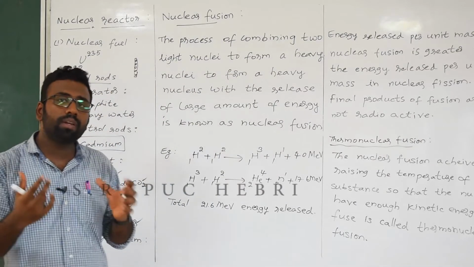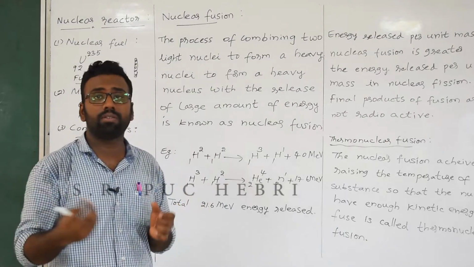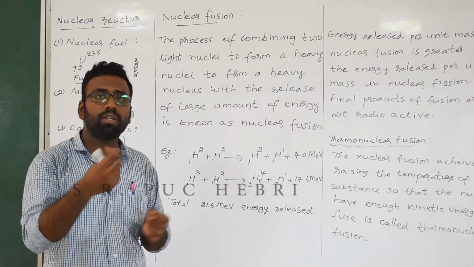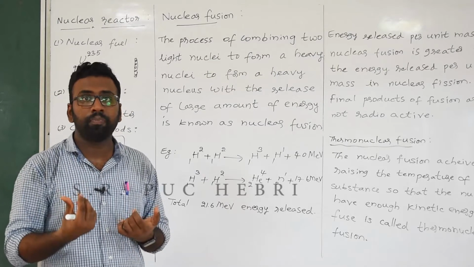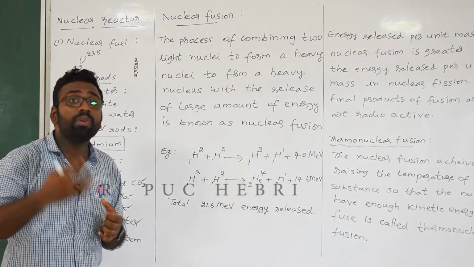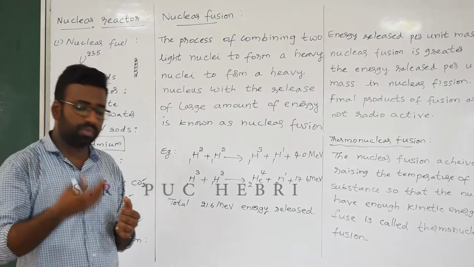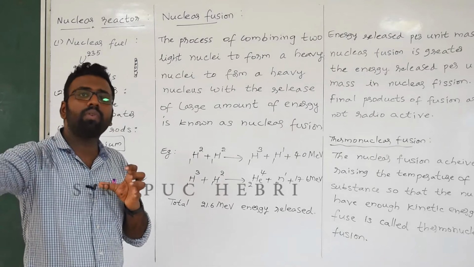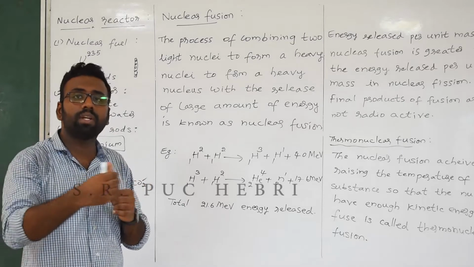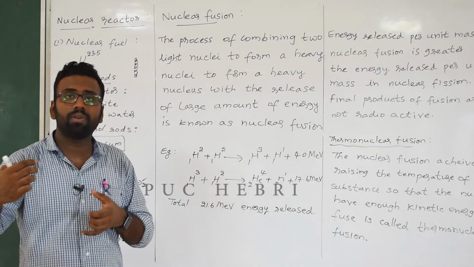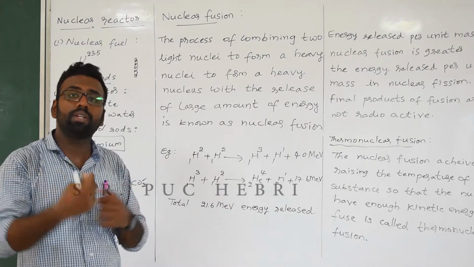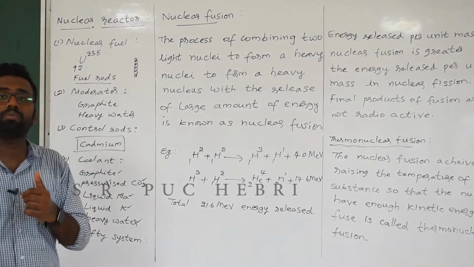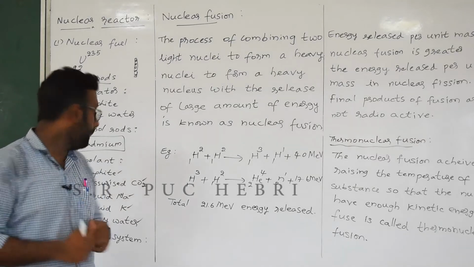Because you can access a lot of heavy water. The water in the sea is heavy water, not the soft water that we drink. This heavy water also has a higher boiling point. It will be forced to come inside the nuclear reactor using a channel, and the heat will be removed. That's the reason nuclear reactors are usually found near the sea.